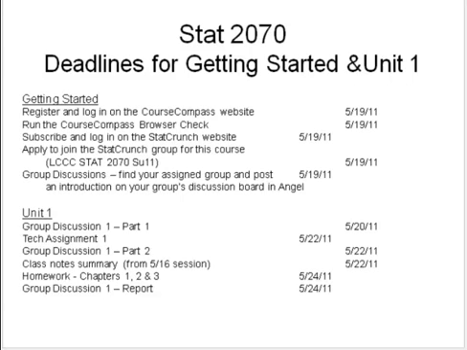Then there's part 2 of the group discussion. There's the notes from this session that you need to turn in, and there will be a Dropbox on Angel for that. Then the homework for the first 3 chapters, that's in MyMathLab, and then the report for the group discussion.